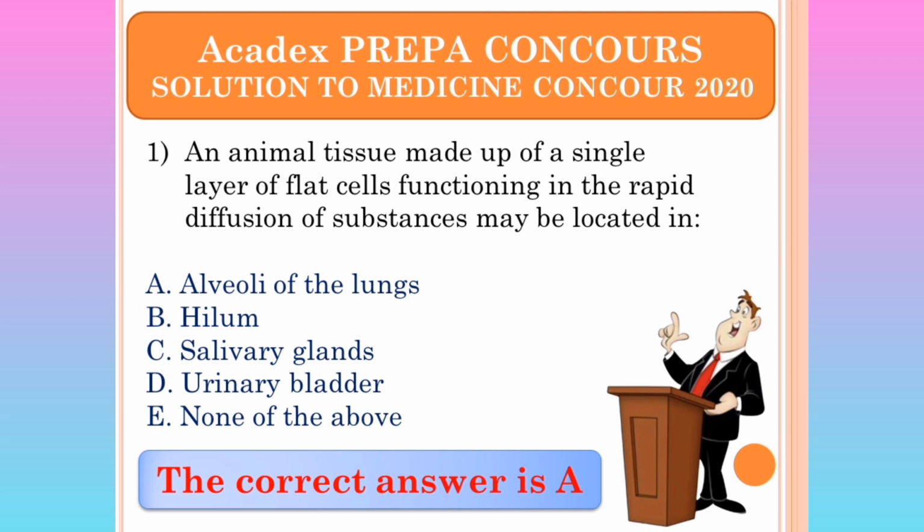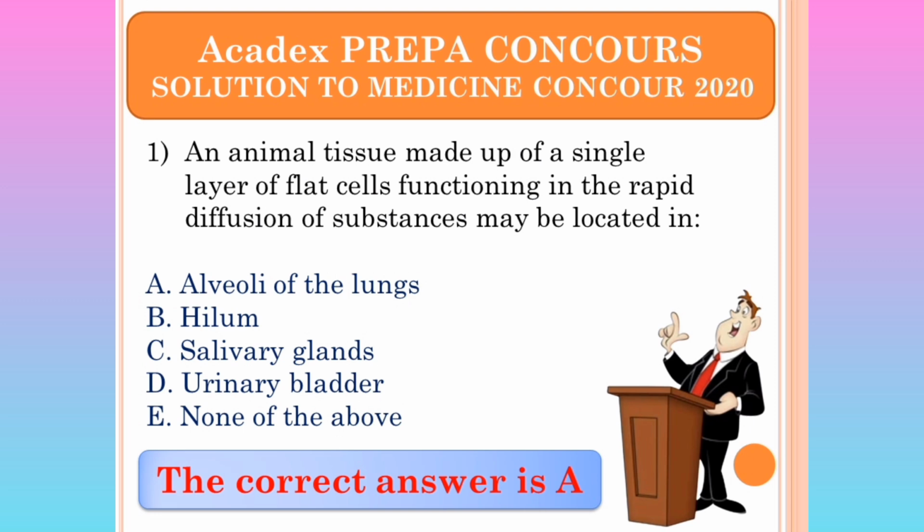To do that, I'm going to give you an explanation. The question says an animal tissue made up of single layer of flat cells functioning in the rapid diffusion of substances may be located in. The first criterion is that it is made up of a single layer of flat cells. And why is it made up of a single layer of flat cells?